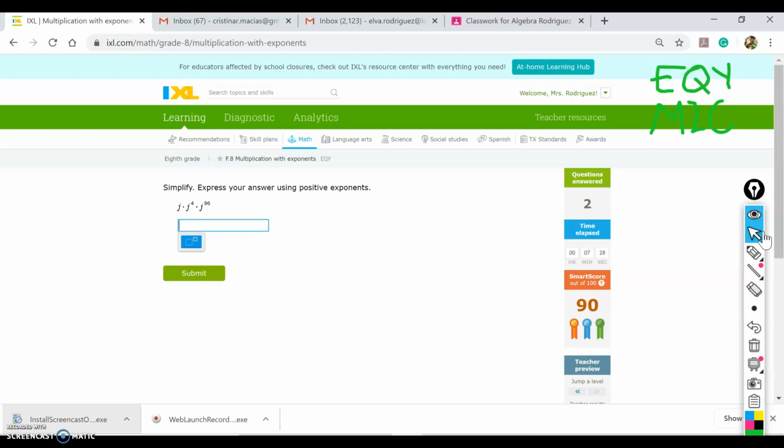For this question here, I need to do exactly the same. Now I want you to check out how in here is j to the power of 1. Whenever you don't have an exponent, it's just j to the power of 1. Then j to the power of 4 and j to the power of 96.